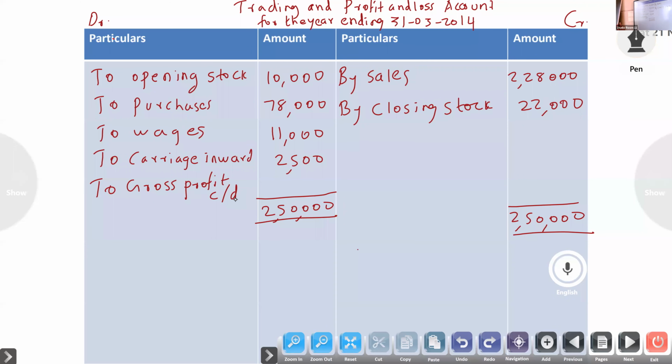Now we will calculate the debit side total: 1,01,500. Then credit side 2,50,000.